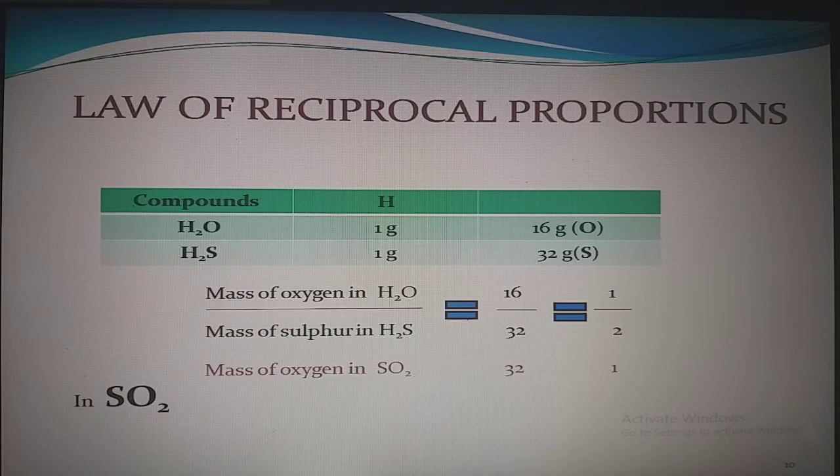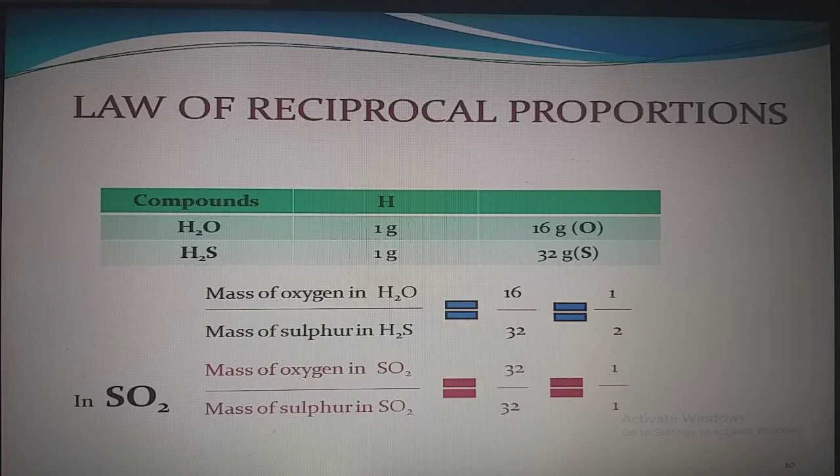Mass of oxygen in sulfur dioxide divided by mass of sulfur in sulfur dioxide is equal to 32 divided by 32, which comes out to be 1 by 1.